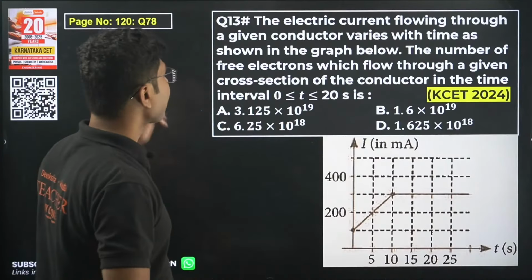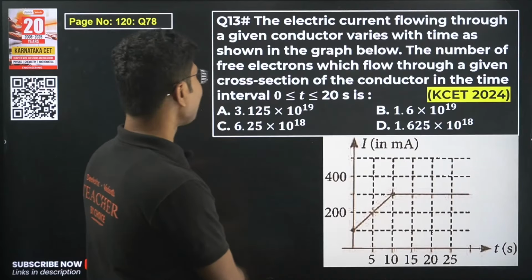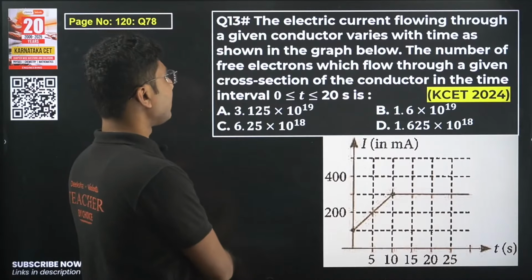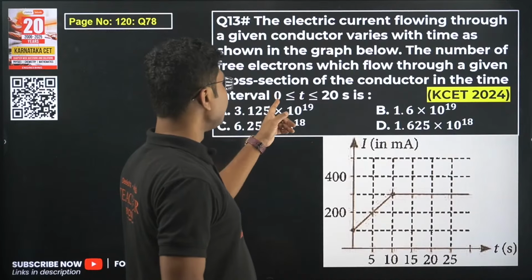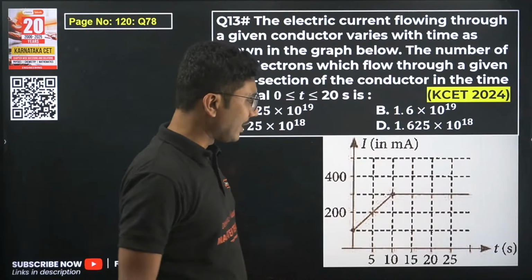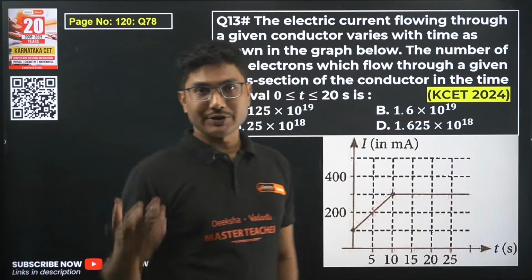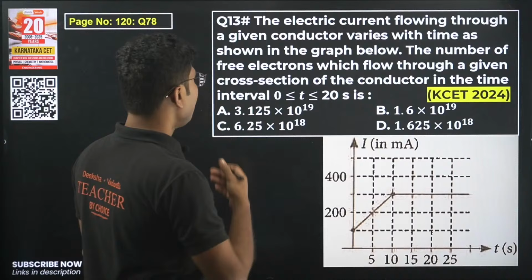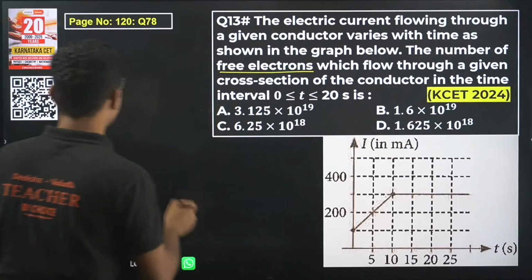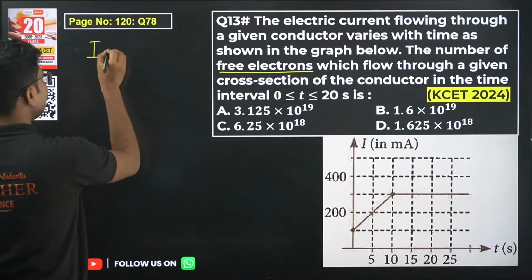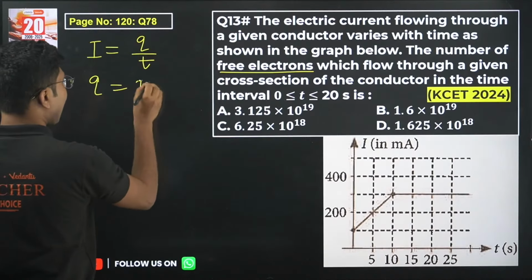Question number 13. The electric current flowing through a given conductor varies with time as shown in the graph below. The number of electrons which flow through a given cross section of the conductor in the time interval 0 less than t less than 20 seconds. So we have to find the total amount of electrons being passed through the conductor. How to do that? We know that current is basically given by Q by T. So total charge is given by I into T.